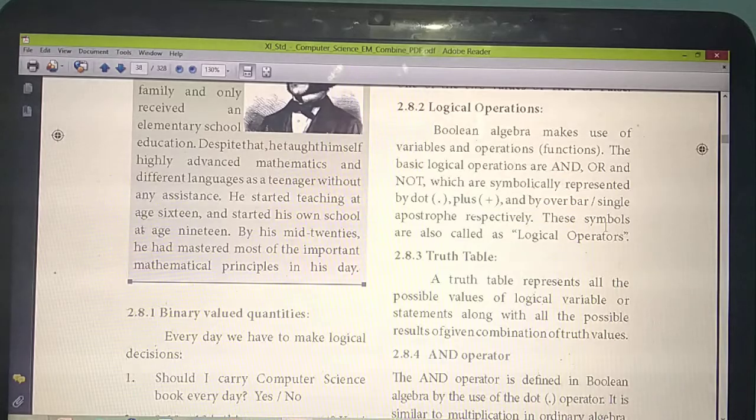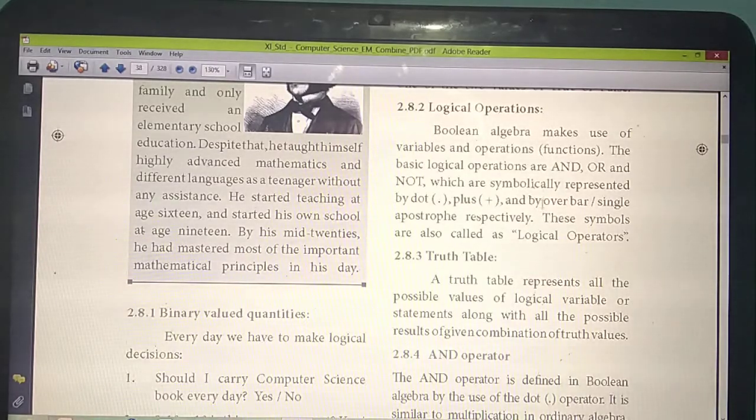So there are mainly 3 logical operators. How many logical operations are there? Very, very important question. Totally 3. What are they? AND, OR, and NOT. So you should write this with capital letters. If you write the same thing in small letters it is entirely wrong. You will get 0 mark for that. So always write these logical symbols as capital letters.